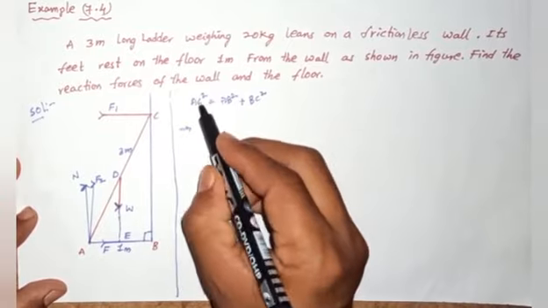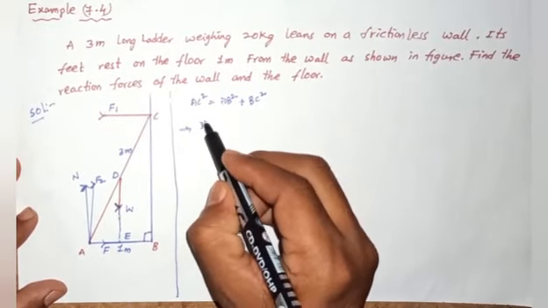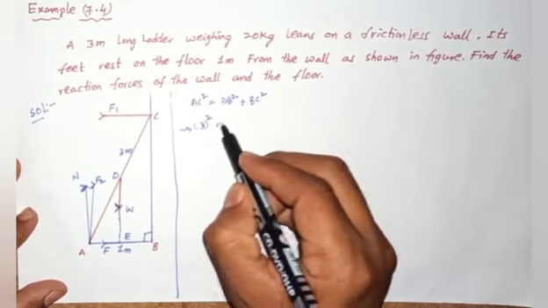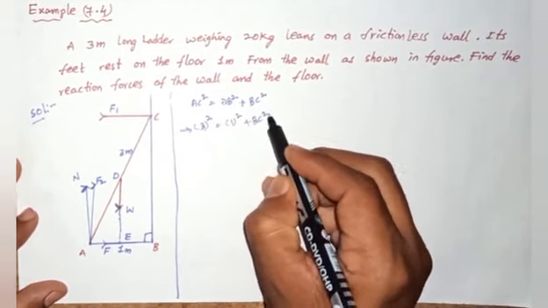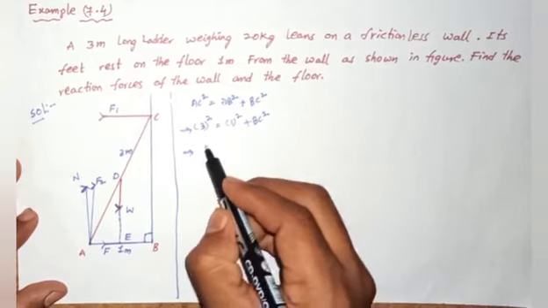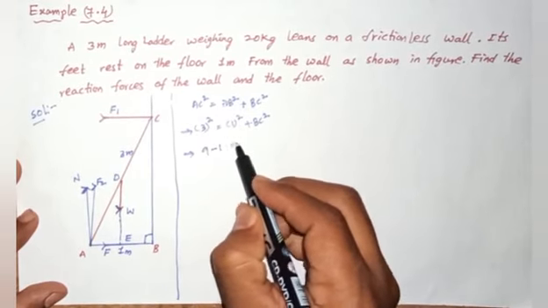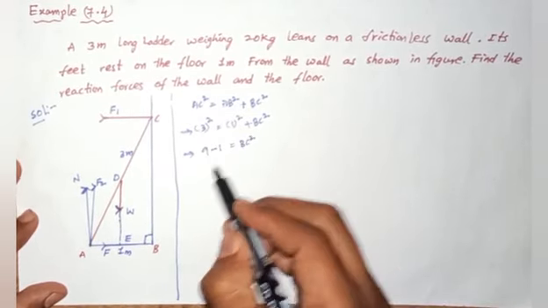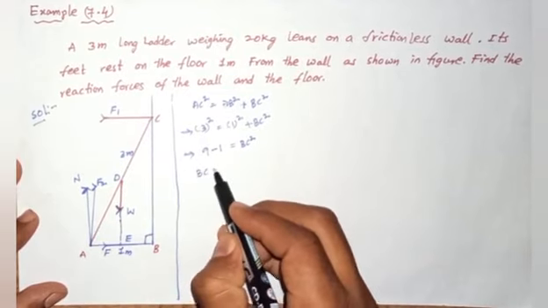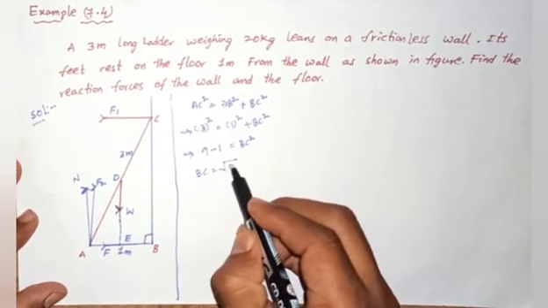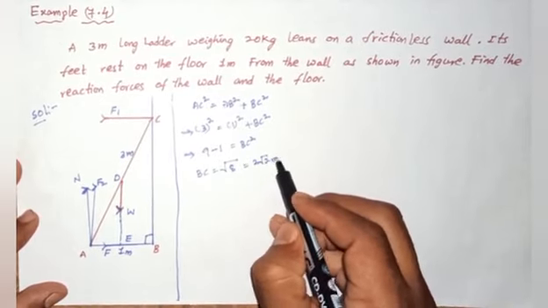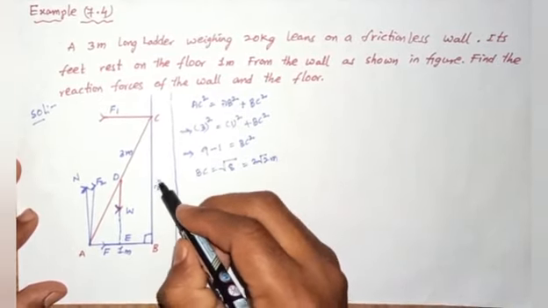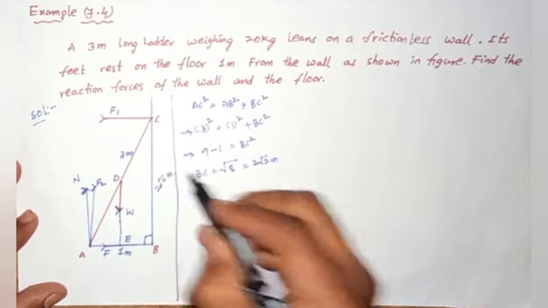So that implies AC square, 3 square, equals 1 square plus BC square. That means 9 minus 1 equals BC square. So BC equals square root of 8. It is also written as 2 root 2 meters. So it is 2 root 2 meters.